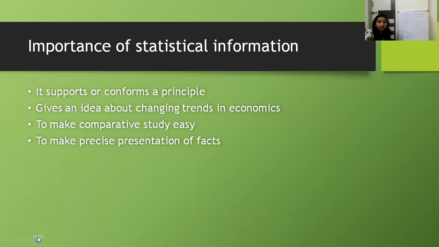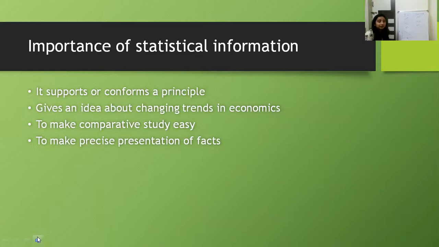Second, it gives an idea about changing trends in economics. If you see a graph showing the population trend of the last 10 years of India, it shows us how the population has been changing and increasing. So this statistical information gives an idea about changing trends. If I write the same thing in a paragraph, it is very difficult to get an idea about the trends. So if I present it on a graph, it is easier. The third is to make comparative study easy. If I want to compare two things, comparing is always easier by drawing a graph or a diagram rather than writing it in a descriptive manner.